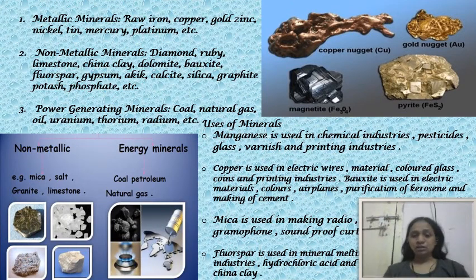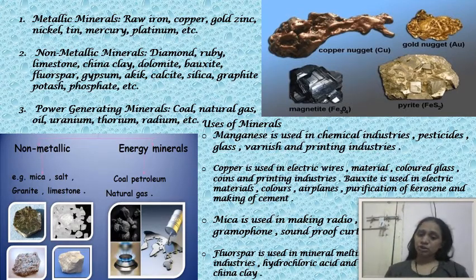Metallic minerals are raw iron, copper, gold, zinc, nickel, tin, mercury, platinum, etc. Here in the picture you can see these are in their raw form, and when we make something out of it, we have to purify it, and then a lot of things are made out of it. For example, if you take raw iron, you have to purify it, then you can make several things out of it. Same with gold, you first have to purify it, then we can make ornaments out of it.